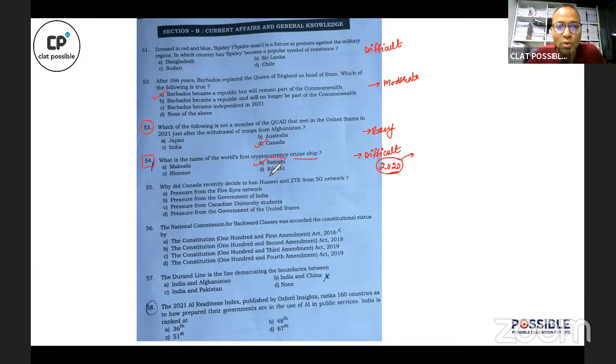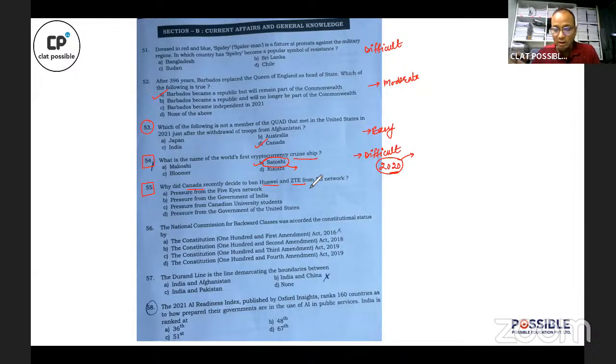I hope you are able to understand that this name is a tribute to Satoshi Nakamoto, who was the founder of cryptocurrency, the founder of Bitcoin. So this was a difficult question. Followed by a question on Canada's ban on Huawei and ZTE from the 5G network in Canada. Now, I would rate even this question as tough.